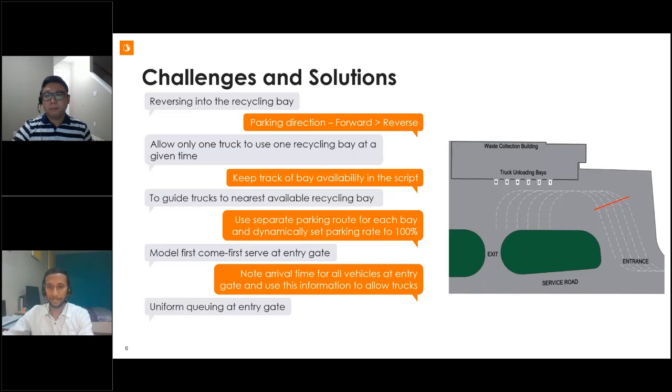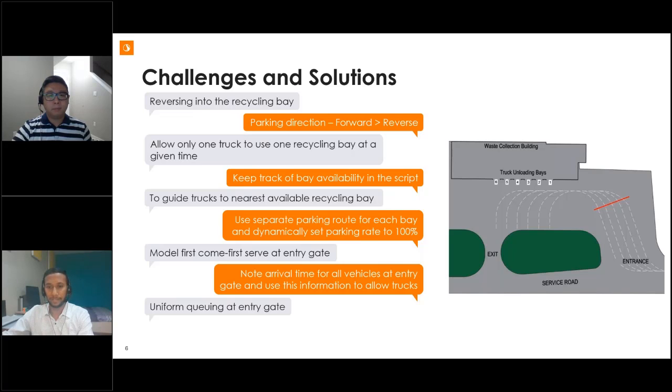And the last challenge that we faced here was to achieve uniform queuing at the entrance. Usually we can expect fairly uniform queuing by default in VISSIM. In this case, we couldn't find much space for trucks to maneuver and change lanes to achieve uniform queuing. The primary aim of this project was to check the possibility of queue overflow onto the service road. Therefore, achieving realistic queuing was very important here.